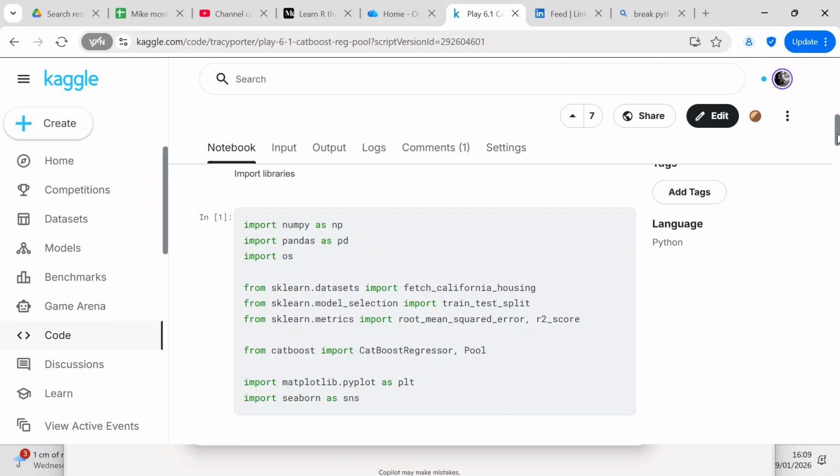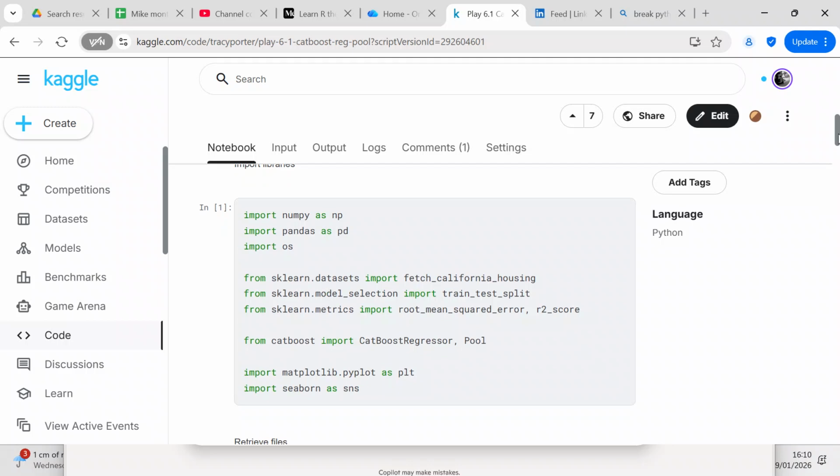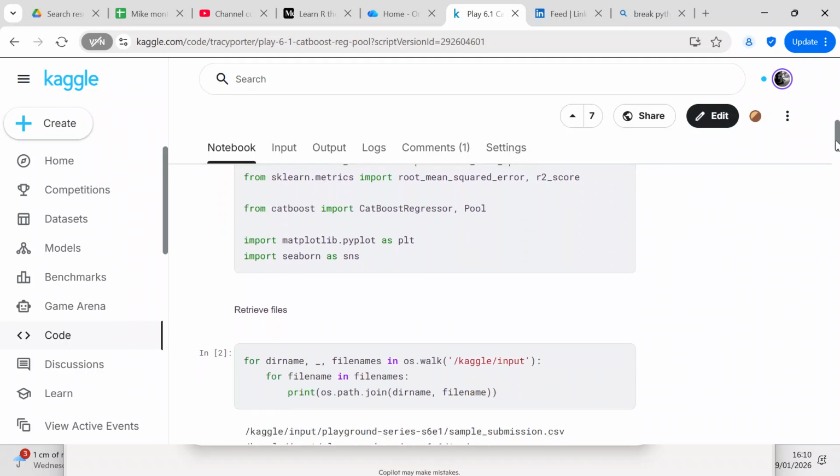You didn't need fetch_california_housing. That was an oversight on my part. I wasn't sure exactly how to use CatBoost Regressor, so I got some sample code that used fetch_california_housing, and I did that in a Jupyter notebook on Google Colab. You don't need it in this question, but as an oversight, I left it in.